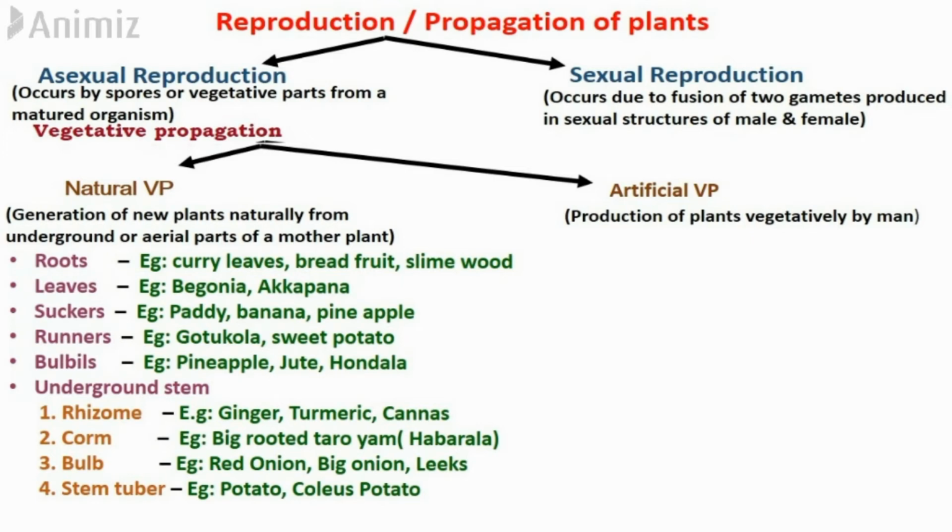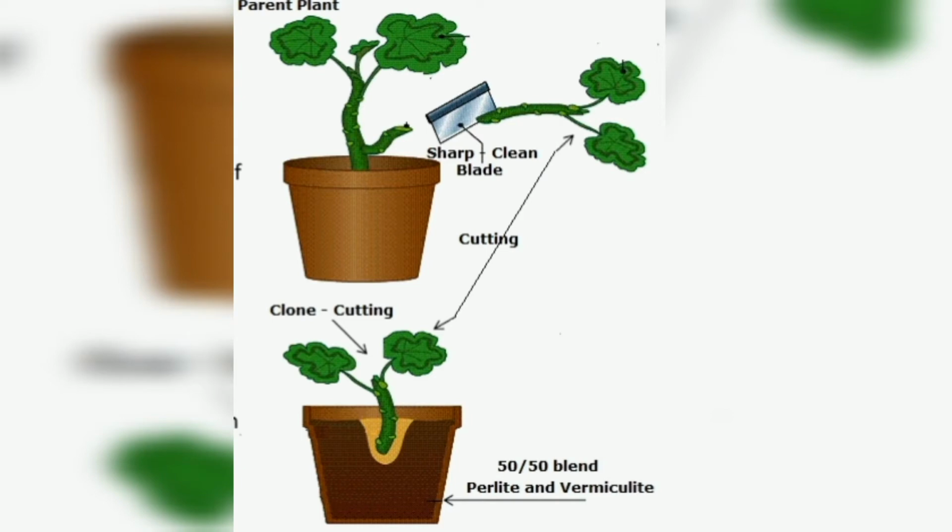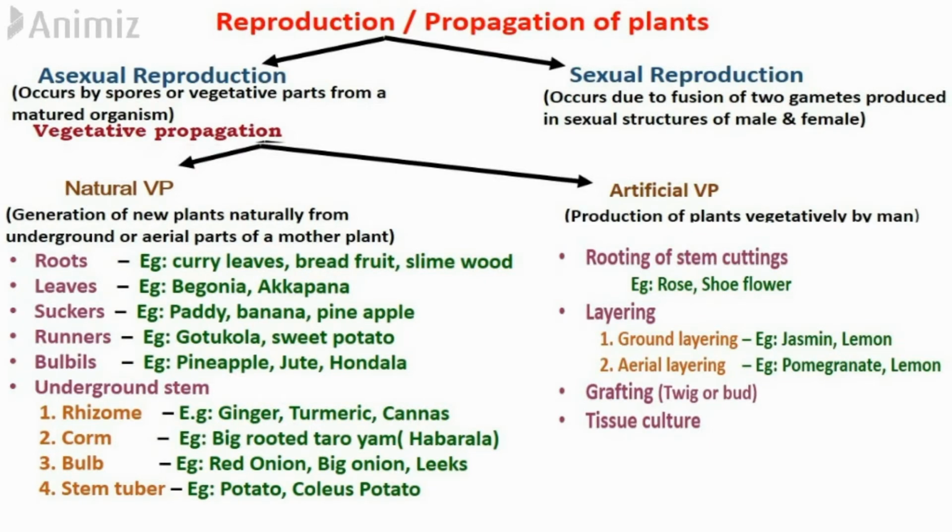Now let's move on to artificial vegetative propagation. As I said earlier, this is done by man. There are four types of artificial vegetative propagation. Firstly, the rooting of a stem cutting. In this method, a part of a stem is cut and allowed to grow as an individual plant. The next method is layering.